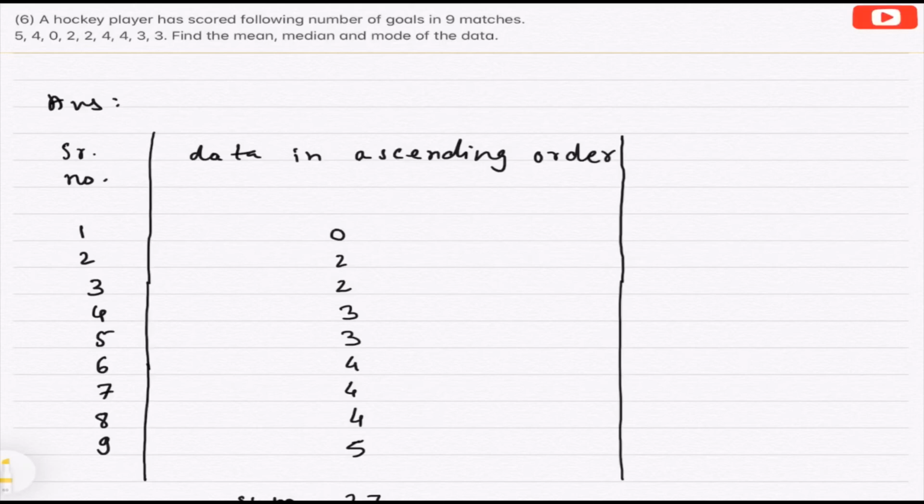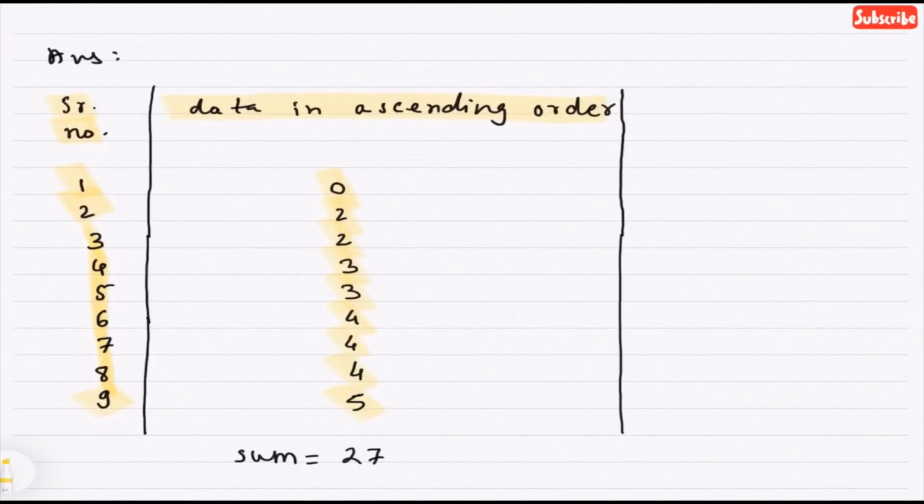So, I have made two columns. First is serial number, second is data in ascending order. As there are 9 observations, serial numbers are 1, 2 up to 9. Now, the data in the ascending order is 0, 2, 2, 3, 3, 4, 4, 4, and 5. We can see that sum of all observations is 27.